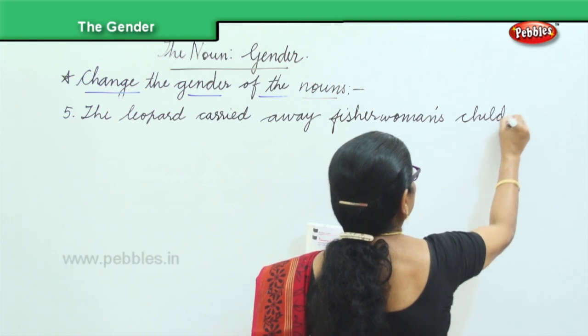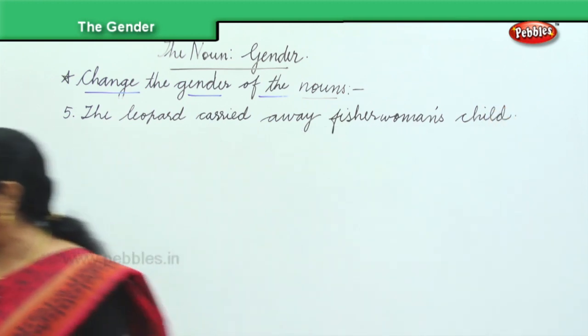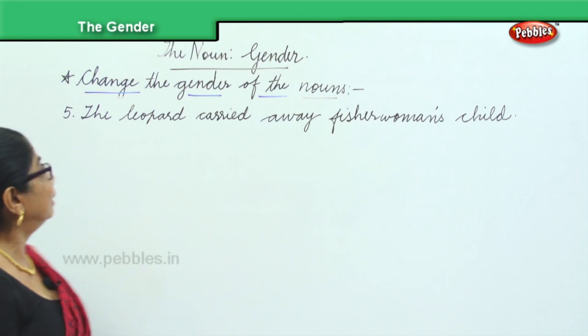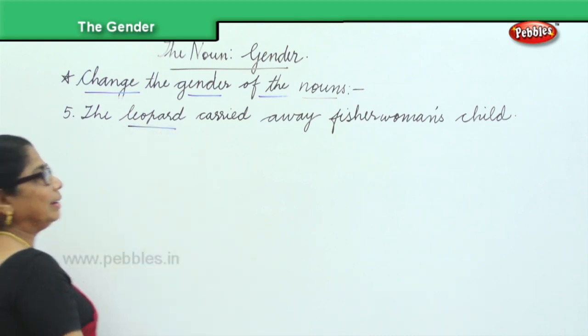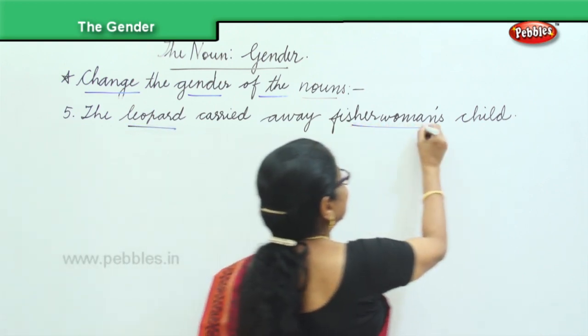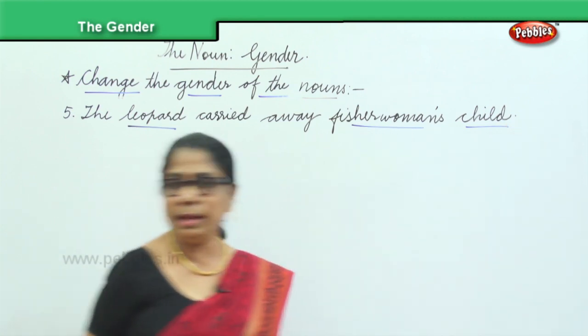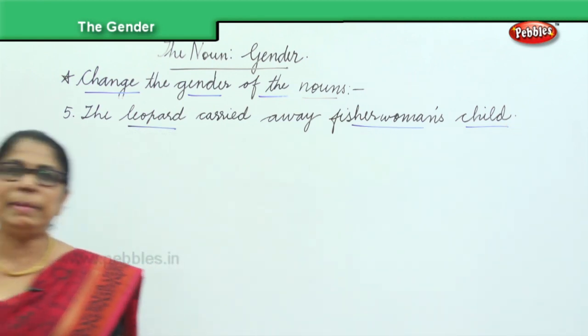That's a sentence I have for you. And see what all we have to change here. The leopard needs to be changed. Carried away, fisherman's child. Three changes need to be made here.